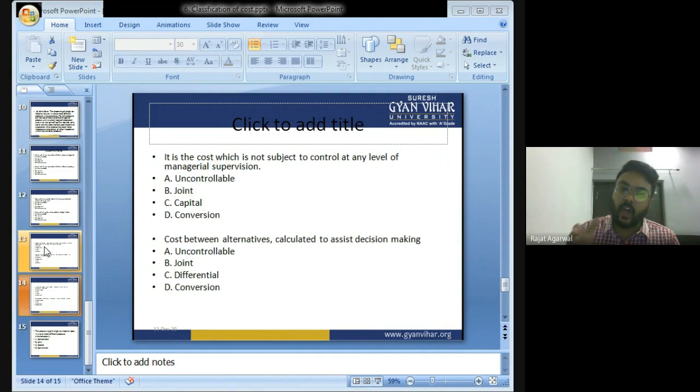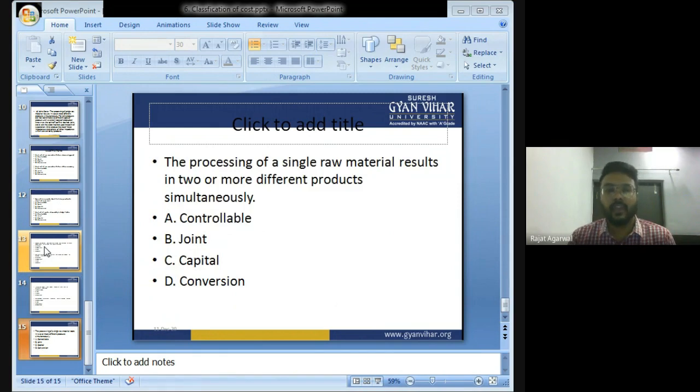Cost between different alternatives calculated to assist decision making: joint cost, controllable, differential cost, conversion cost? The answer is differential cost. The processing of a single raw material results in two or more different products simultaneously: controllable cost, joint cost, capital cost or conversion cost? The answer is joint cost.